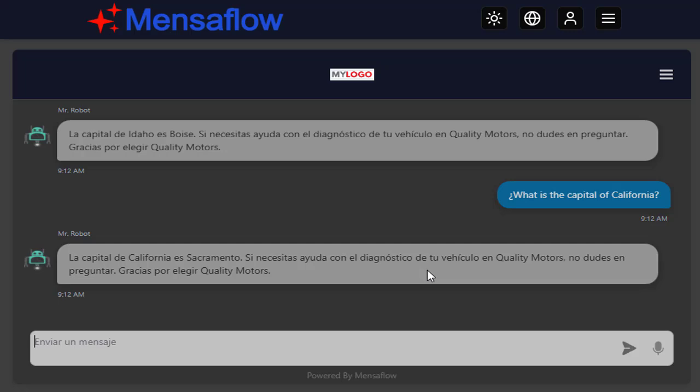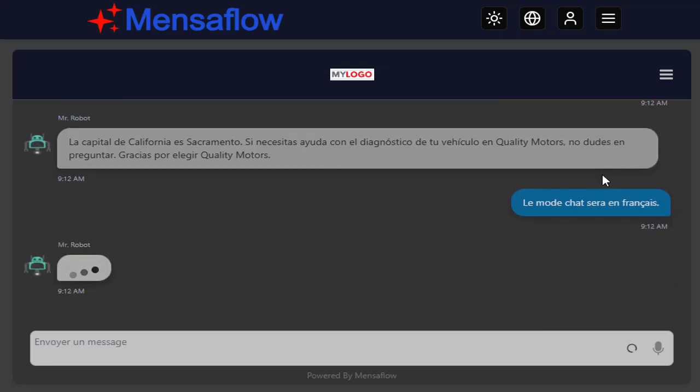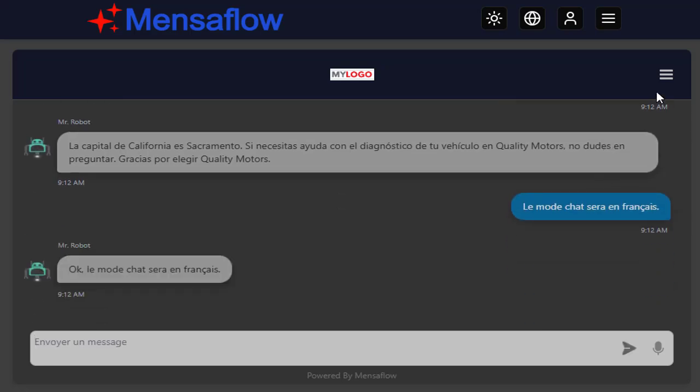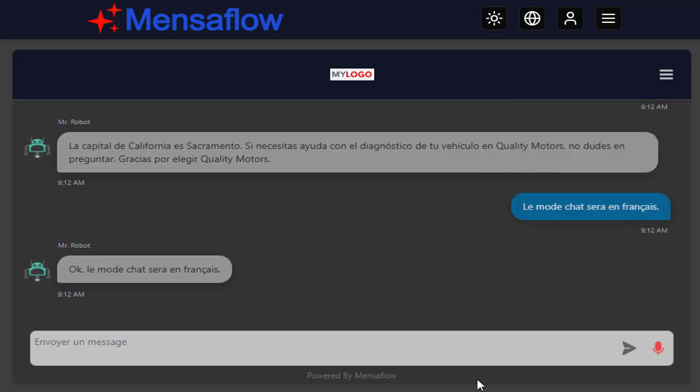Okay, so that was a bit annoying, but it'll speak to you. So let's now go into, let's change the language to French. Okay, le mode chat sera en français. And we'll go into automatic mode, so we don't have to hit the enter bar, it'll just go automatically. Let's try that. C'est quoi la capitale de France?